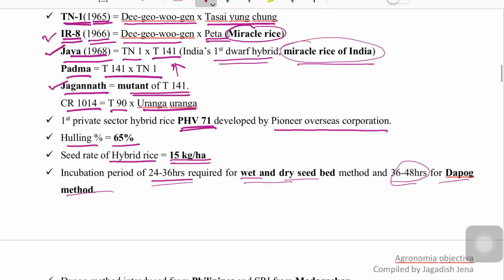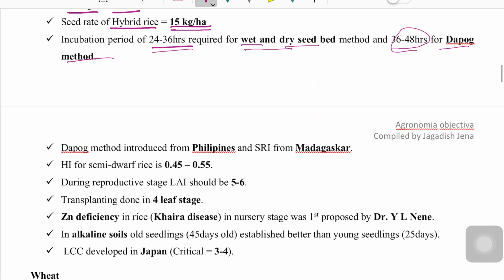The DAPOG method was introduced from the Philippines, and the SRI method, system of rice intensification, was introduced from Madagascar.